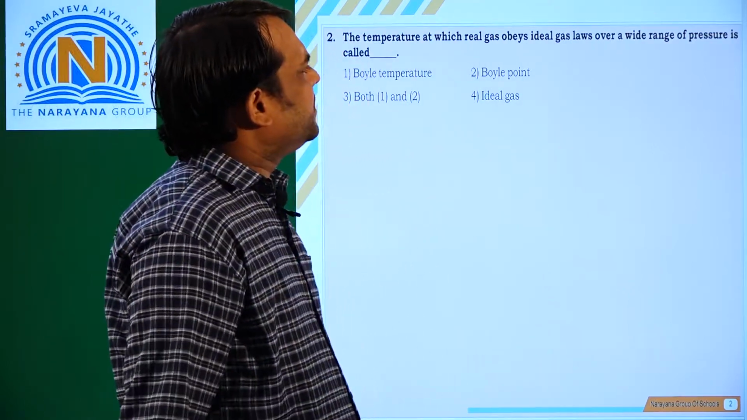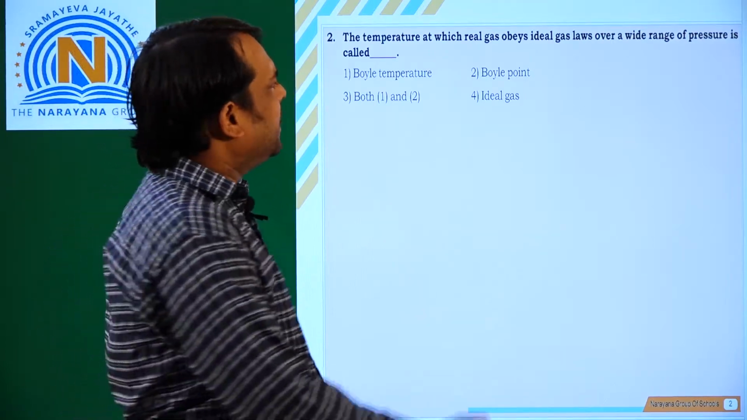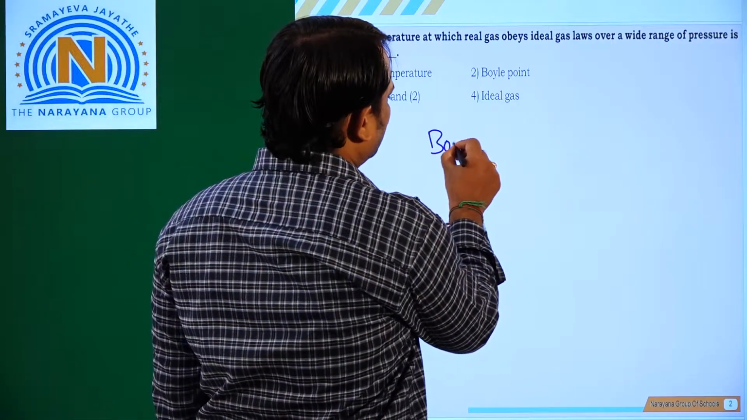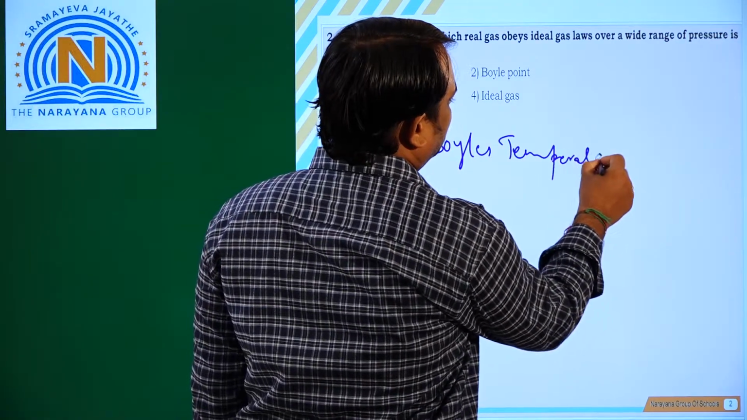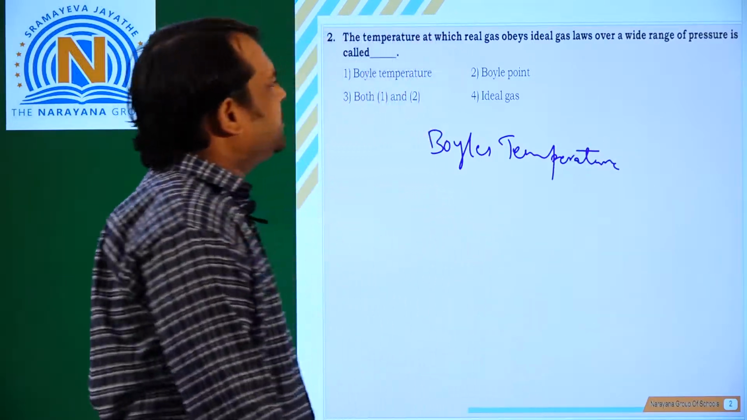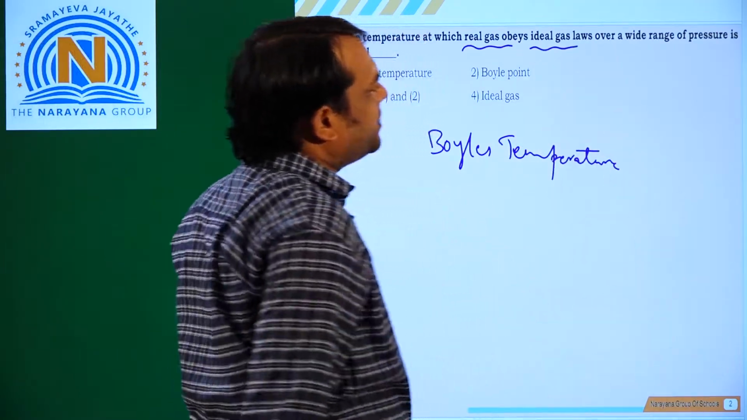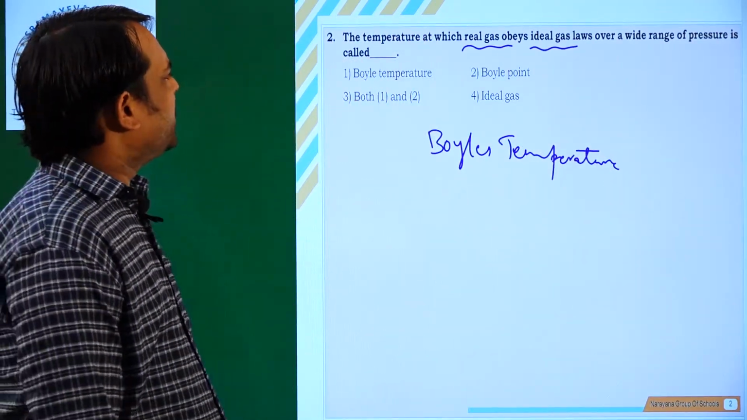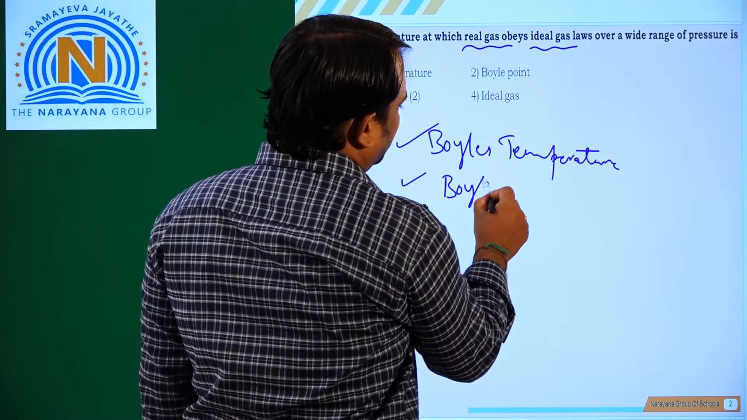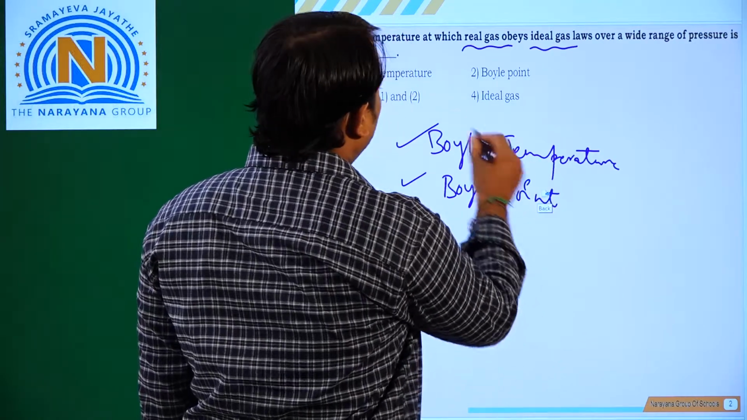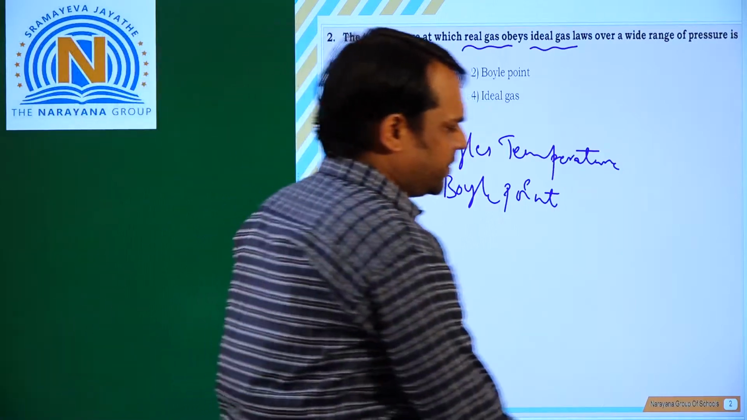The temperature at which the real gas obeys the ideal gas laws over a wide range of pressure is called its Boyle's temperature. It is the definition of Boyle's temperature, or also we can call it Boyle's point. So both the first and second options are correct. So the third option is the correct one.